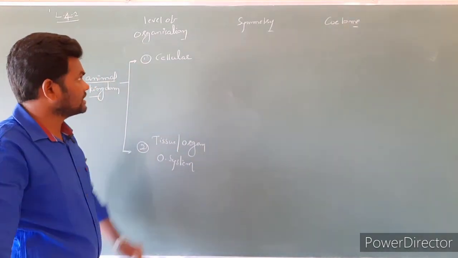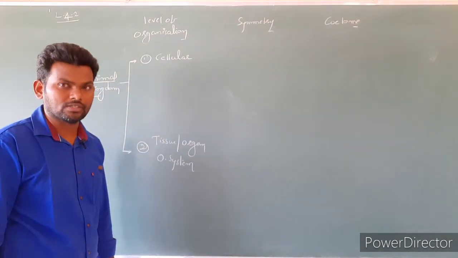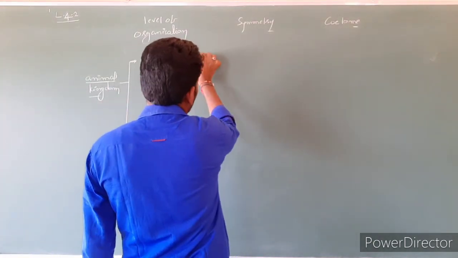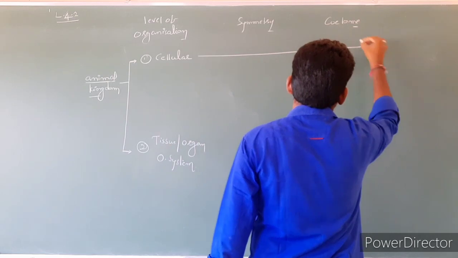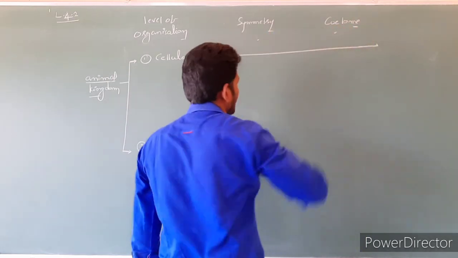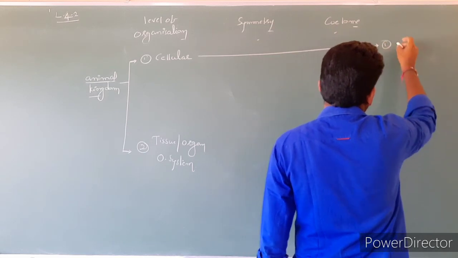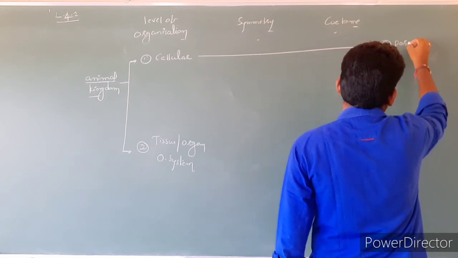The first character is cellular level of organization. So based on this character we can directly, without considering coelom as well as symmetry character, say the first one is porifera.